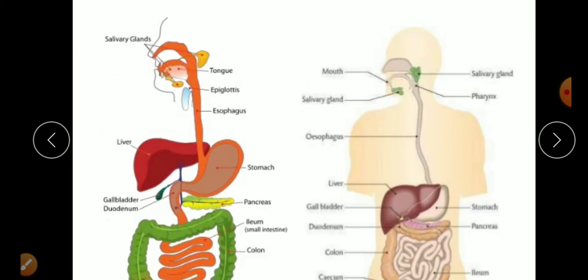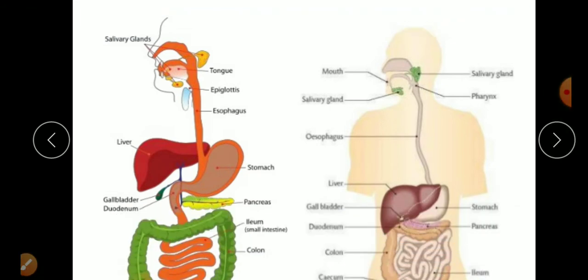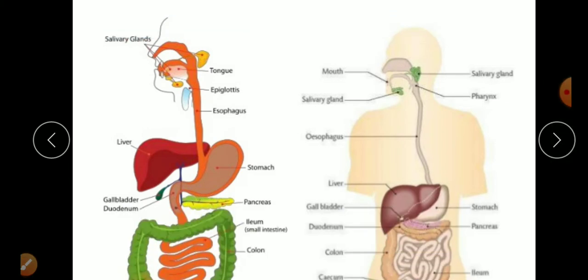First, we are going to take the parts of the human digestive system. First, the mouth. In the mouth the salivary glands are present. There are 3 pairs of salivary glands, and they secrete saliva in the mouth. Most of the time our mouth is filled with saliva, right?